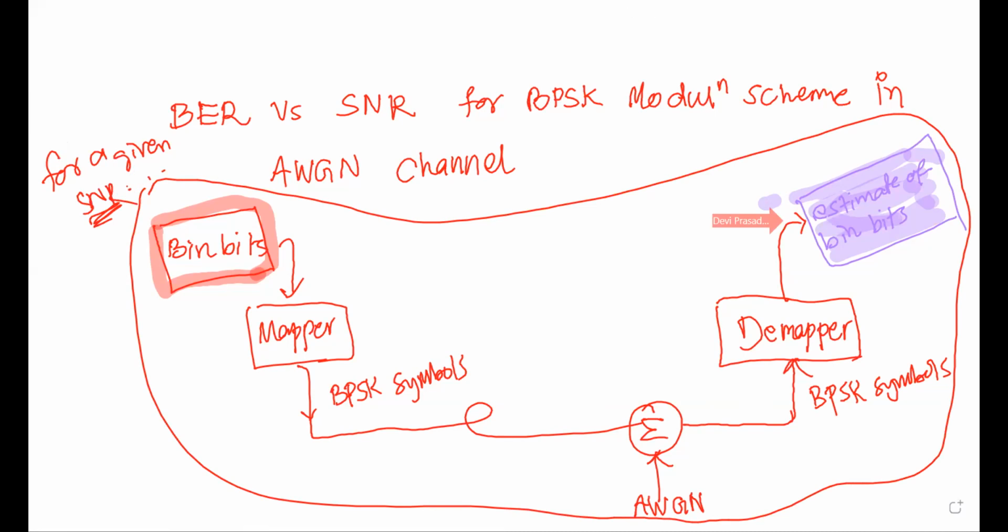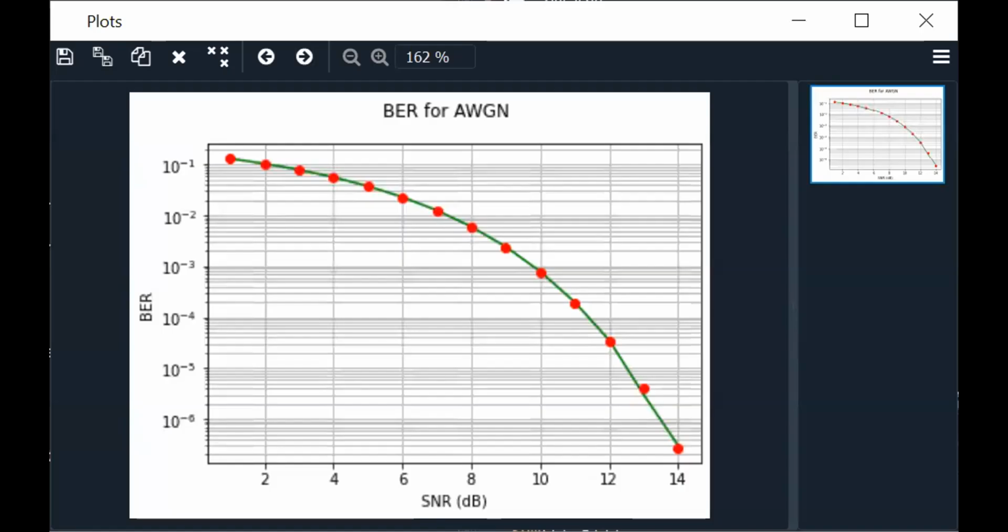Let me show you. We should get a curve like this. You can see the x-axis, which starts from 0 dB, then 2 dB, 4 dB, 6 dB.